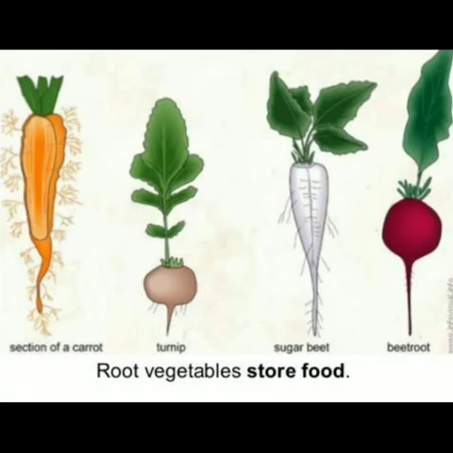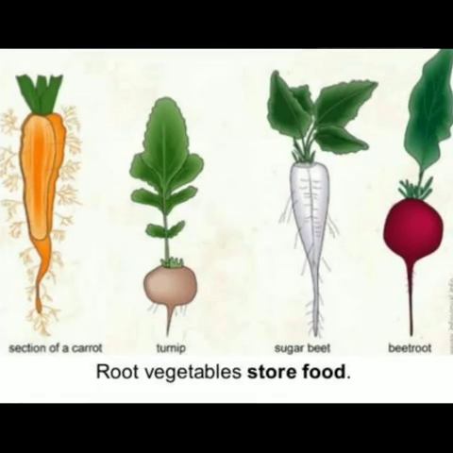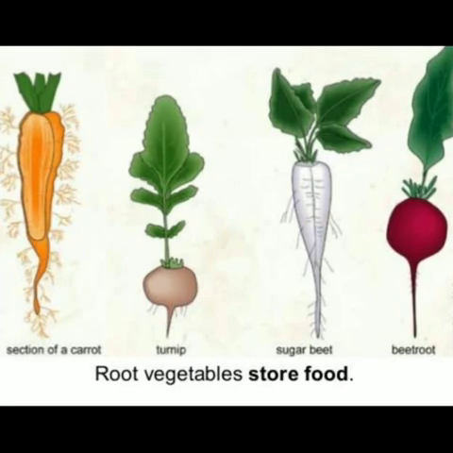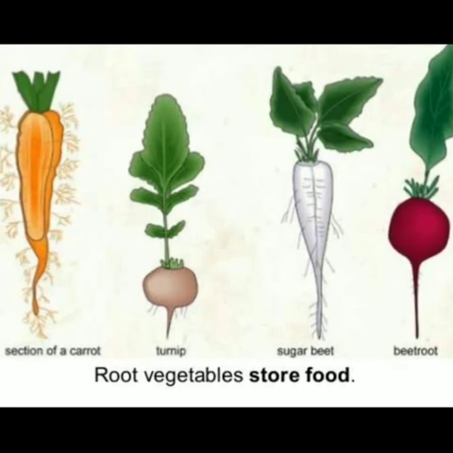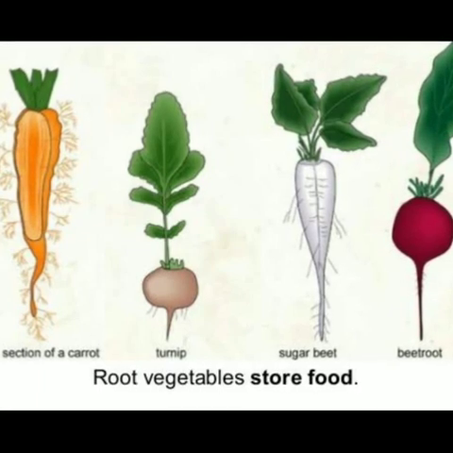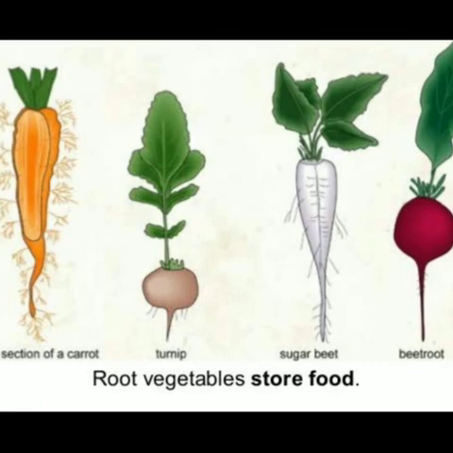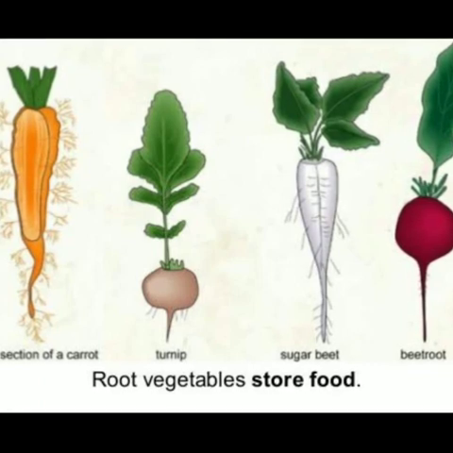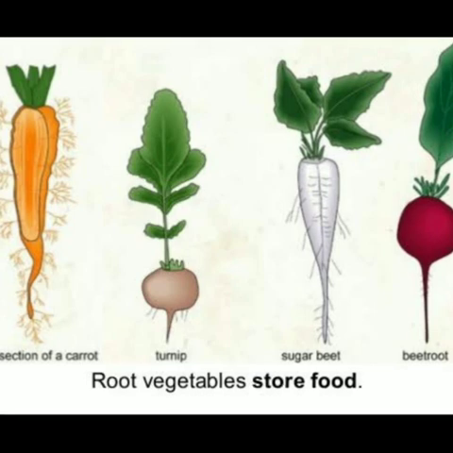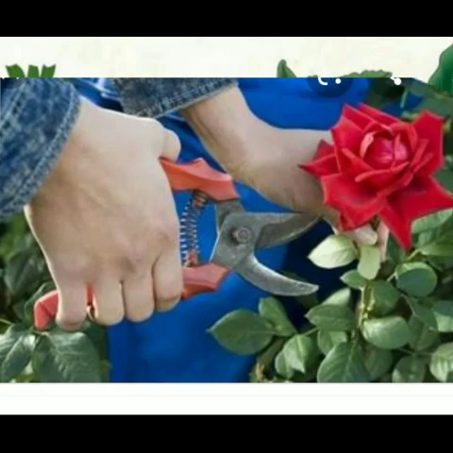So this is new plant from the root. We can grow new plant from the root also. These are the root vegetables: carrot, radish, beetroot and turnip. Okay, if we bury it in the soil, it will grow the new plant. These are examples for the new plant from the roots.